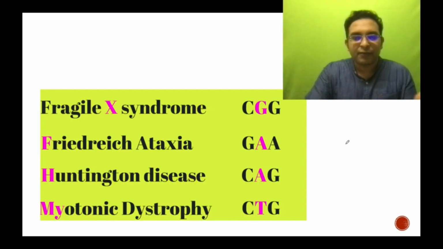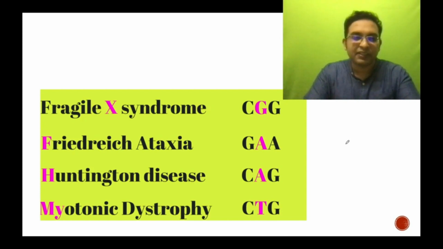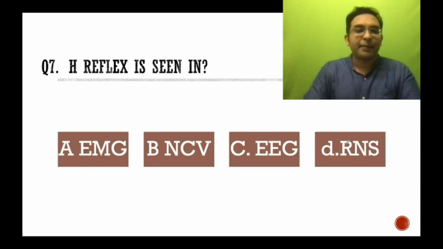This is taken directly from my PowerPoint presentation which I presented in one of my lectures on Friedreich's ataxia and all. So just know that Huntington's disease, CAG repeat, FA, GAA. This could be your next question. So study this by heart. As myotonic dystrophy would be a CTG repeat.